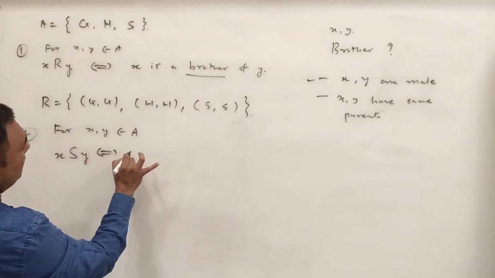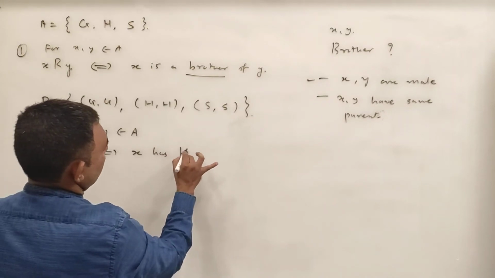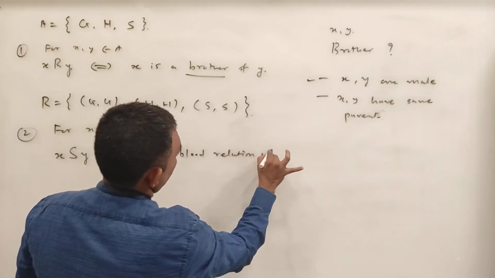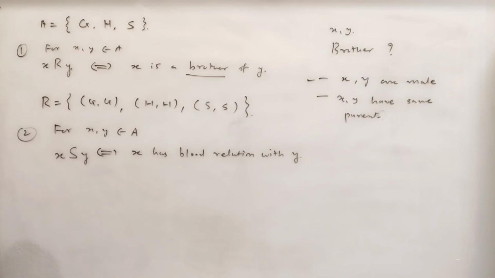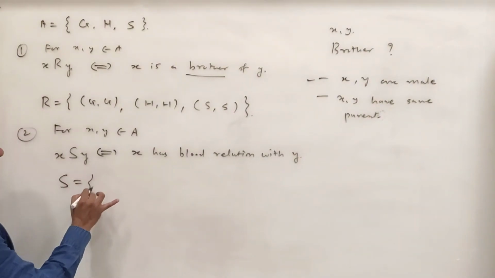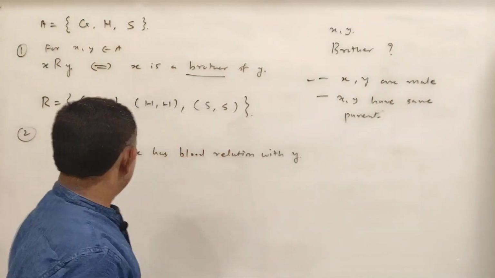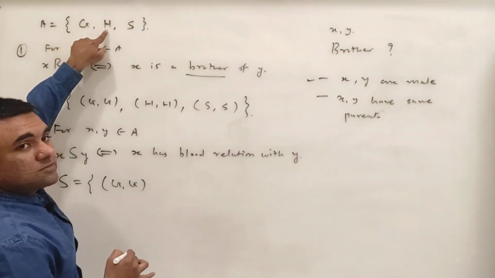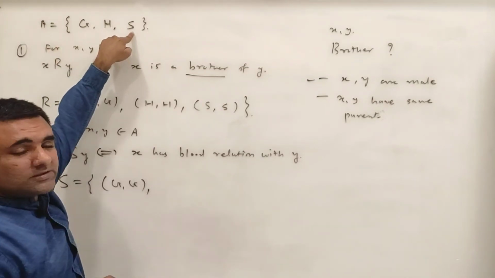If and only if X has blood relation with Y. Then obviously by definition of blood relation, every person has blood relation with himself. So Gandhiji has blood relation with Gandhiji. Gandhiji has blood relation with Hitler? No. Gandhiji has no blood relation with Sardar Patel.